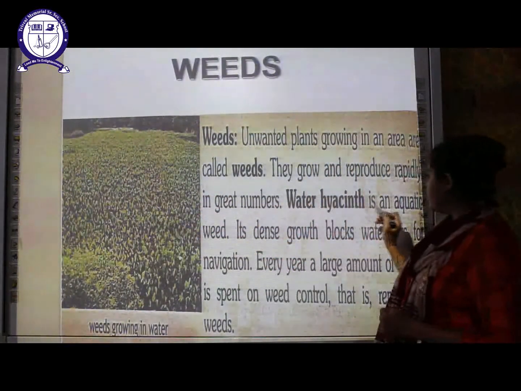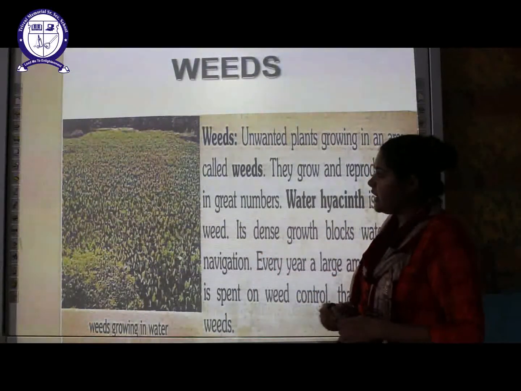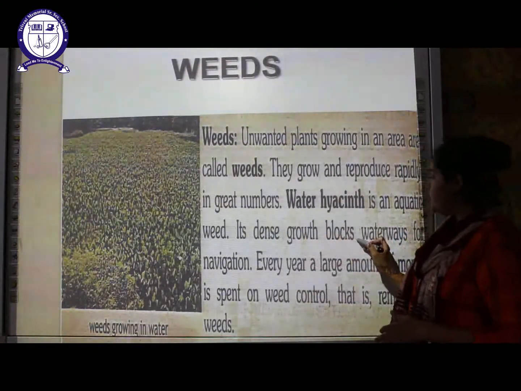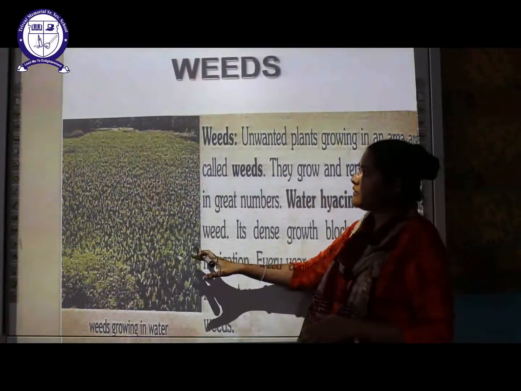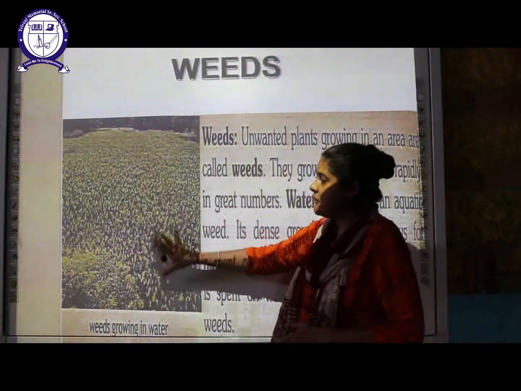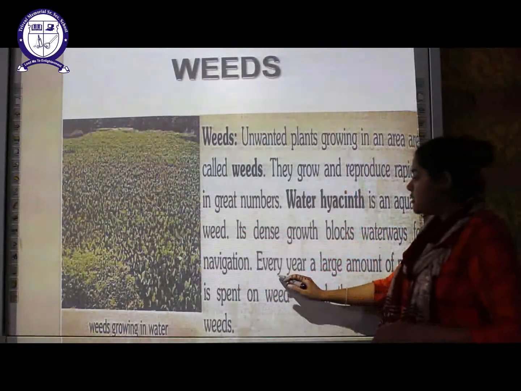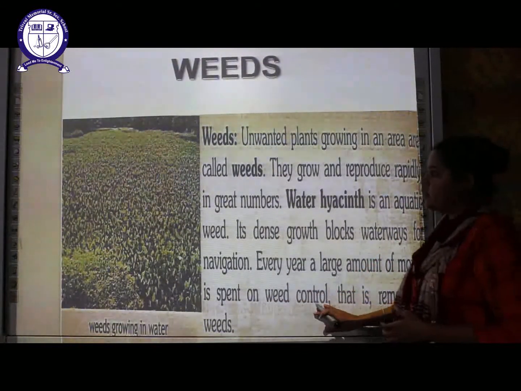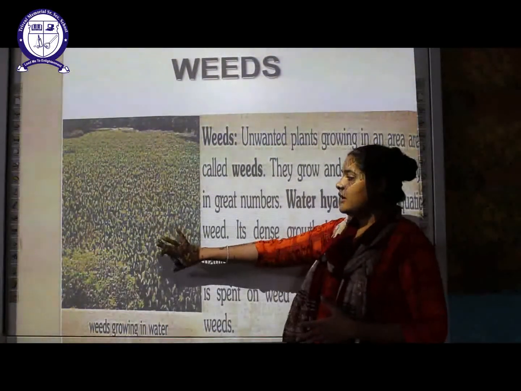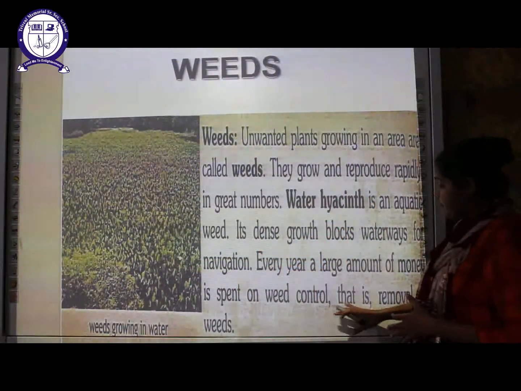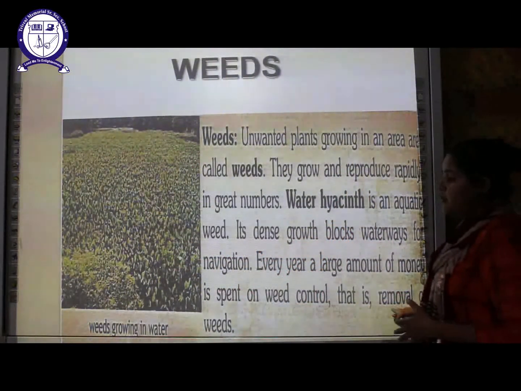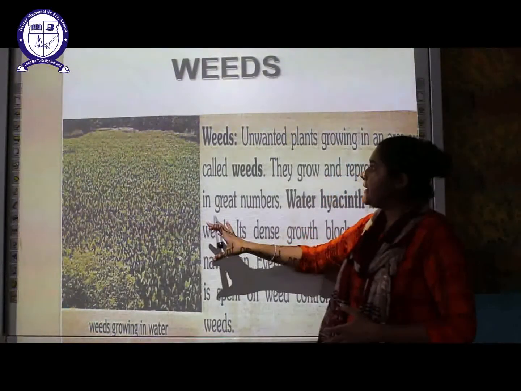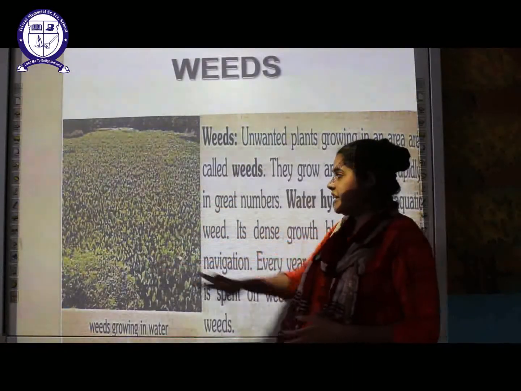Water hyacinth is an aquatic weed. You can see here that the water hyacinth is an aquatic weed and its dense growth blocks the waterway of navigation. As you can see, the complete water surface is covered with the water hyacinth. Every year a large amount of money is spent on weed control. Weed control means removal of the weeds. Weeds are harmful for our crops also, and they create problems in navigation.